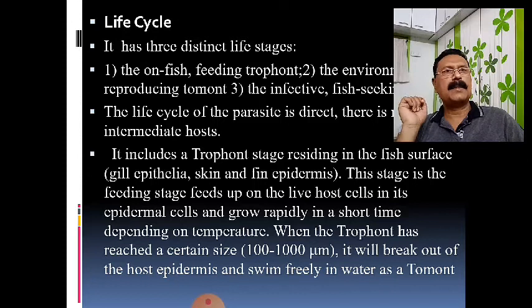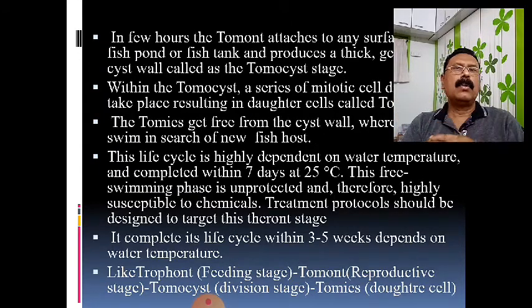So generally it is a very short life cycle of that parasite, and we see a higher growth of the parasites in hot weather, at higher temperature, and certain trophonts may have a size of about 100 to 1000 micrometers. This life cycle is highly dependent upon water temperature and is completed within 2 to 7 days at 25 degrees centigrade. It may go up to 26 degrees centigrade, and the free swimming phase is what you may call the unprotected stage.